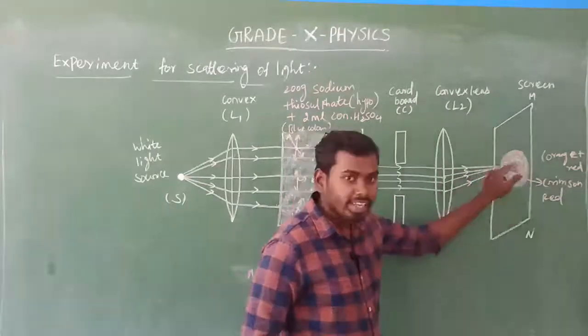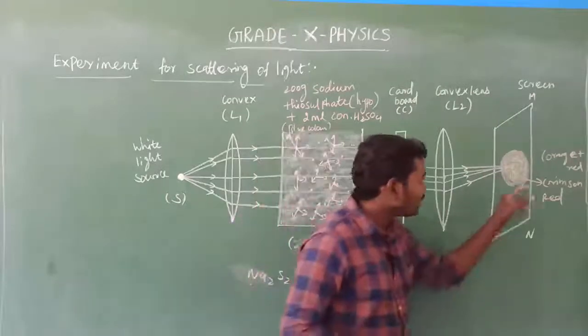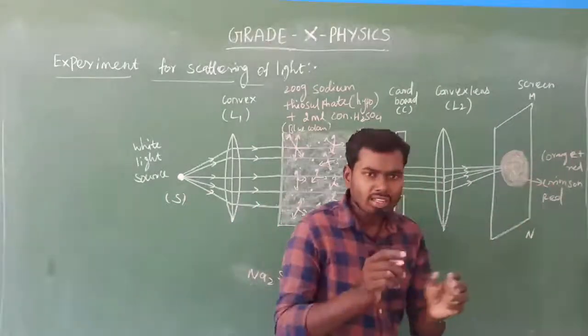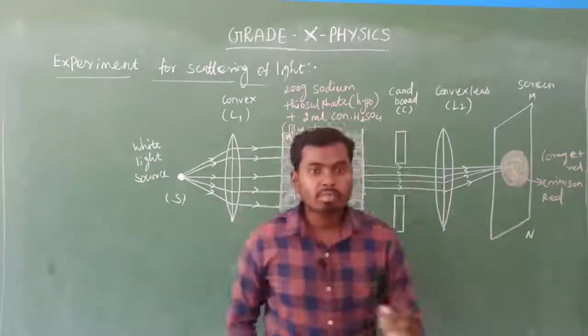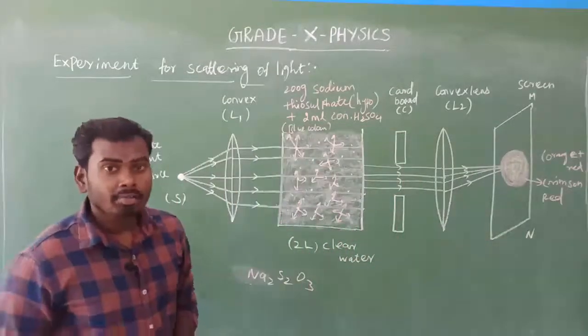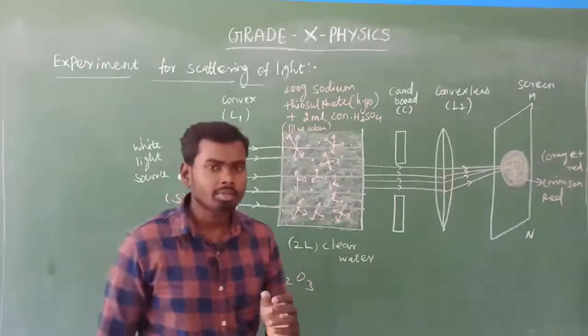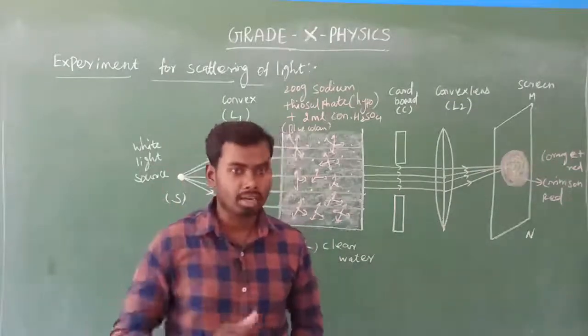So the image color will be, note this point, orange, the mixing of orange and red color. Then after that there will be crimson red color. What is crimson red color, sir? Crimson red color is nothing but a bright red color.